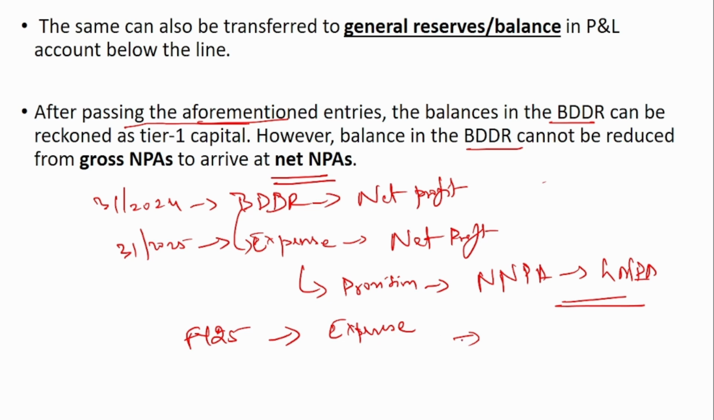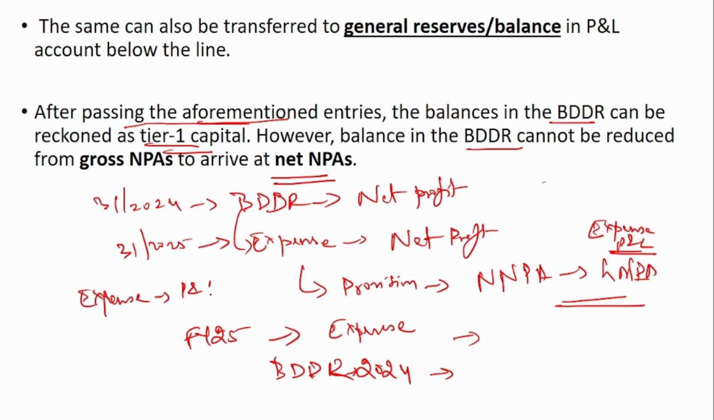So from this financial year, since you will calculate the provision as an expense, there will already be some amount in the BDDR, right? As of the financial year 2024, the provision amount was already stored in this BDDR account. Since from this financial year 25 you will calculate it as an expense in the profit and loss account, whatever amount is stored in this BDDR account can be used to calculate as Tier 1 capital.